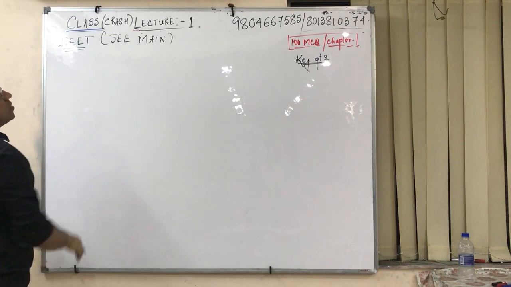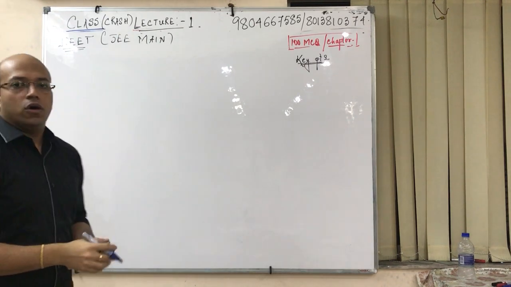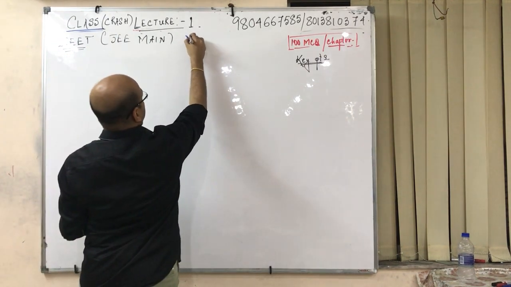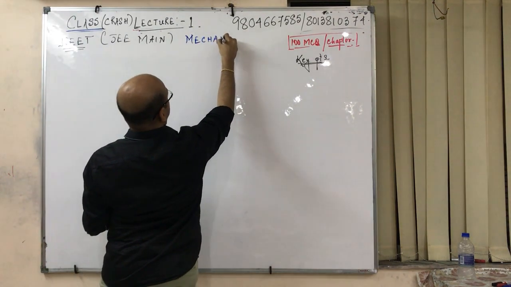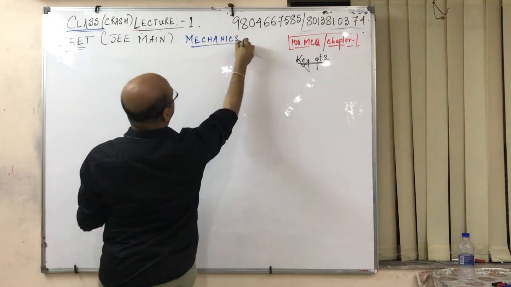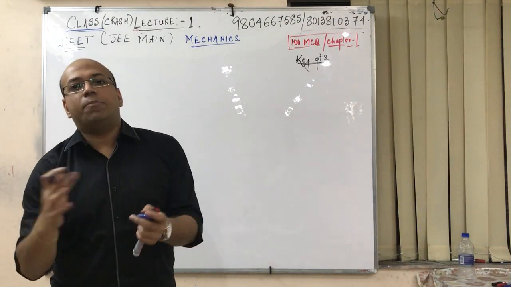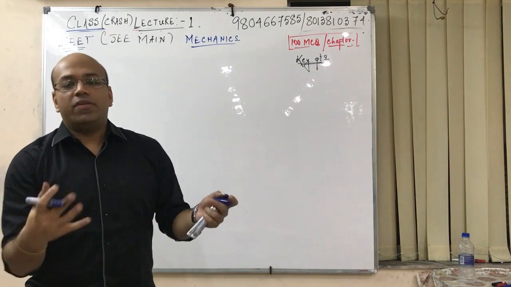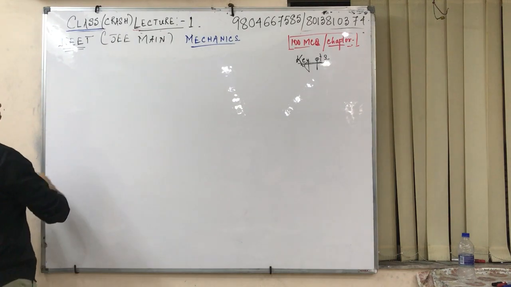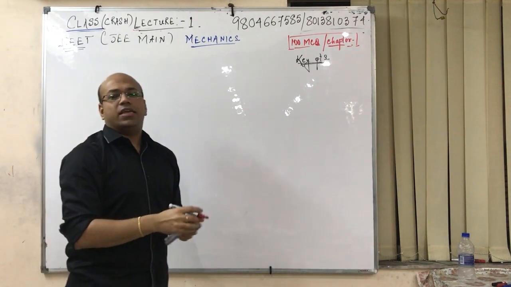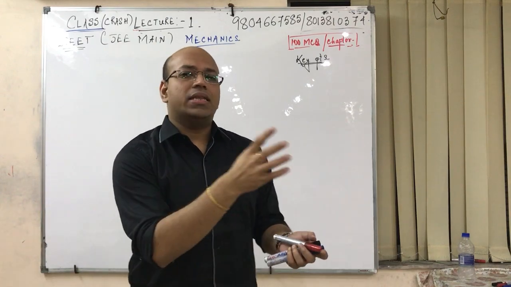First of all, one of the most important chapters, which we think is easy but is tough to do, I feel it's mechanics. We will be doing one chapter of class 11 and one chapter of class 12 parallelly, so that we can complete the whole scenario in a good amount of time. In mechanics, we have errors and dimensions, and units and measurement. I will be doing that in the later half.